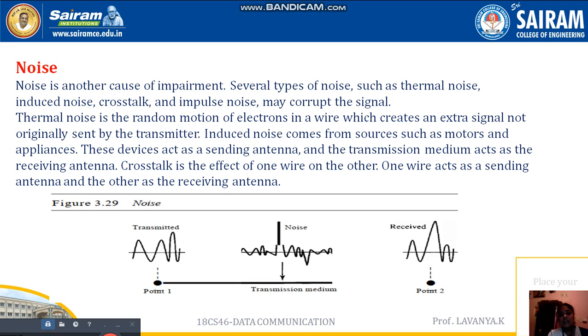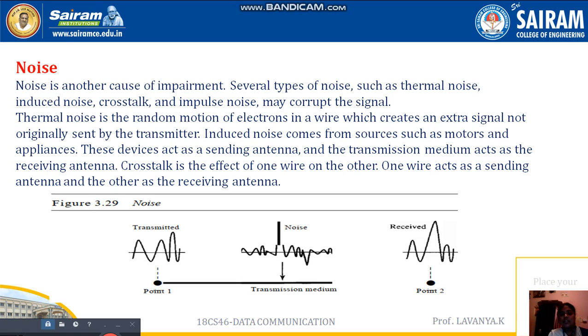What are the several types of noises we should look at in transmission impairment? We have different types of noises: thermal noise, induced noise, impulse noise, and also one more, crosstalk noise. Then what is thermal noise?